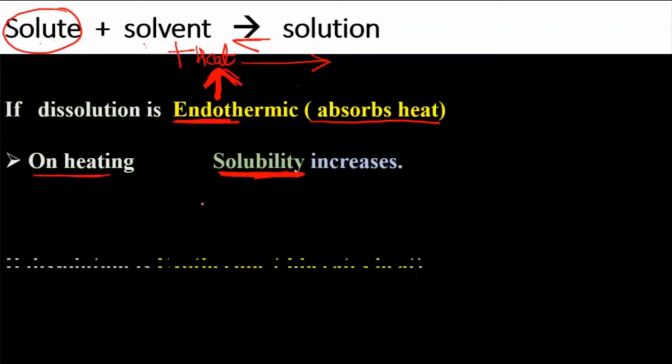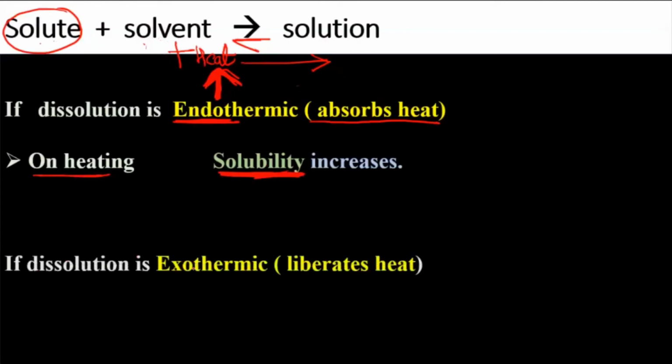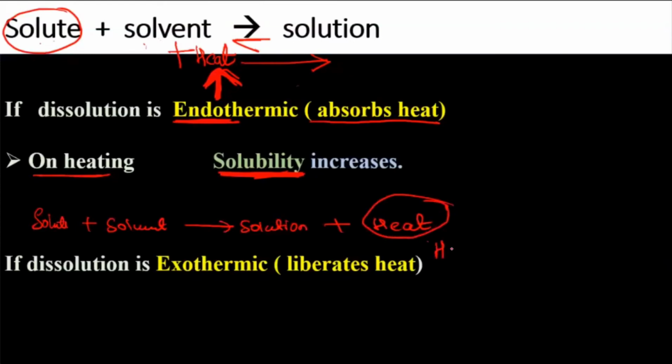But if the case is opposite, suppose the dissolution is exothermic, meaning when the solute and the solvent react with each other to form the solution, in this case what is happening? See, extra amount of heat energy is given out. Still, if you increase the heat now, what will happen? Already heat is given out. Still, if you increase the temperature, you are still providing the heat. So the amount of heat will get increased over there.